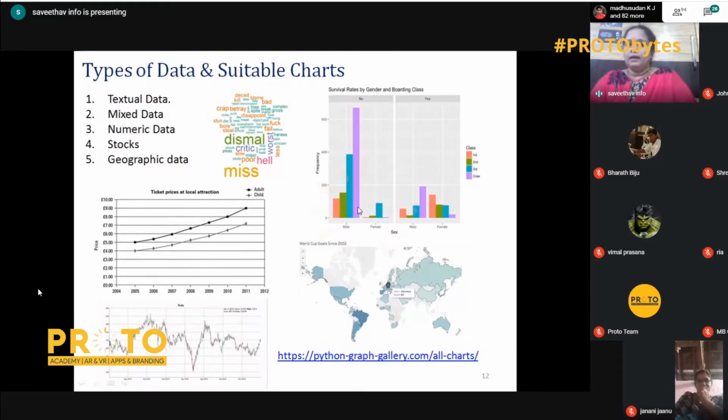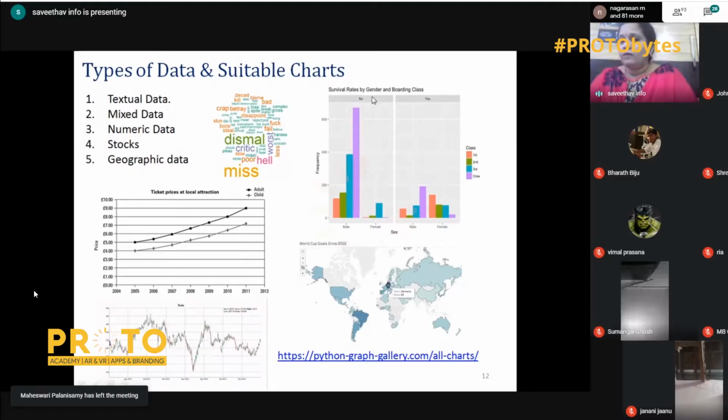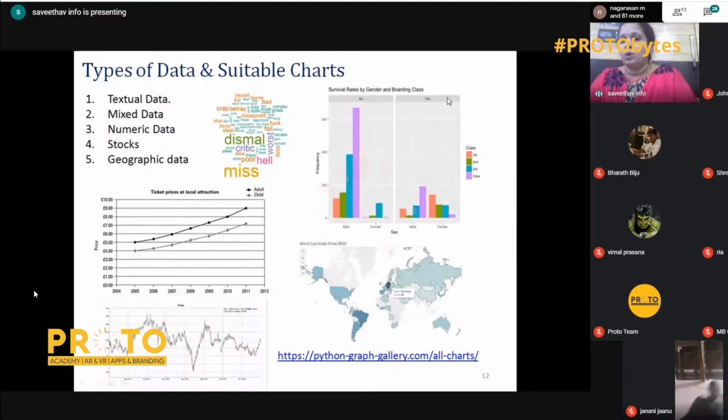For mixed data, we can go in for a bar graph. So this is mixed data. It is actually the analysis of the Titanic database, wherein the survival rates based on the gender and the boarding class are marked down. On the x-axis, we have male, female, and on the y-axis, we have the frequency. The classes define which boarding class they belong to. So this is how we show mixed data.